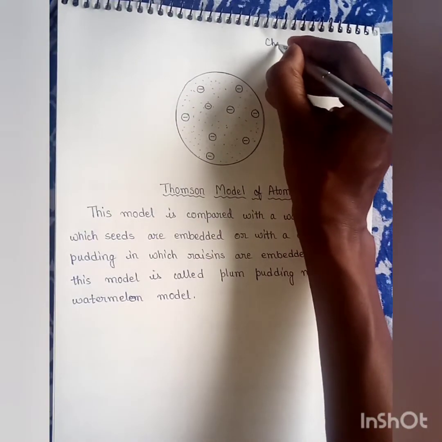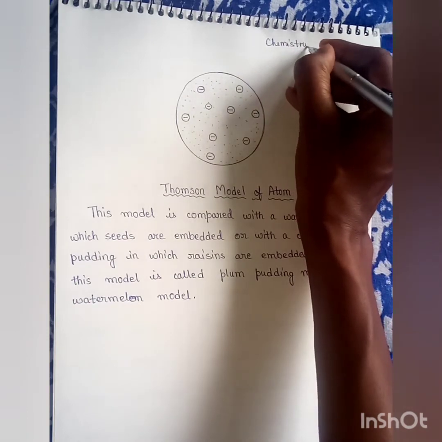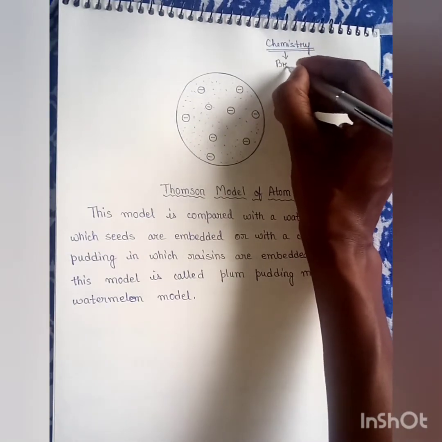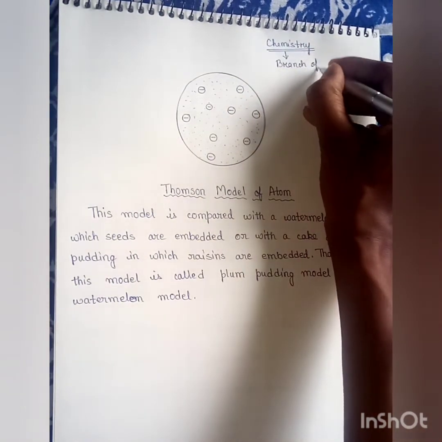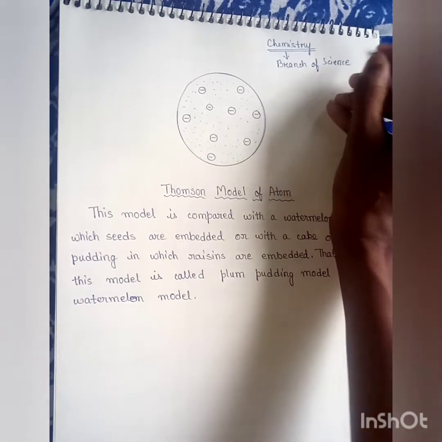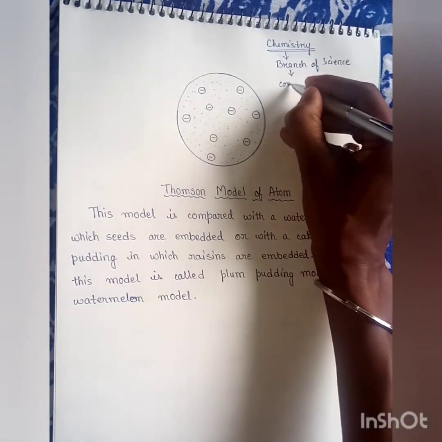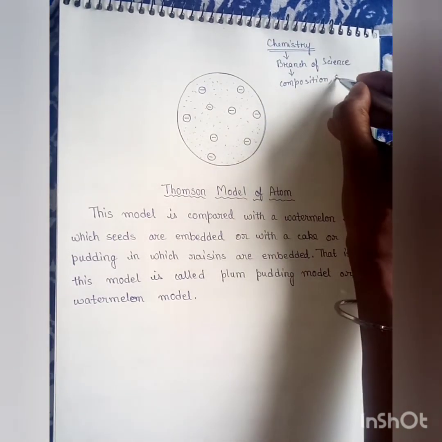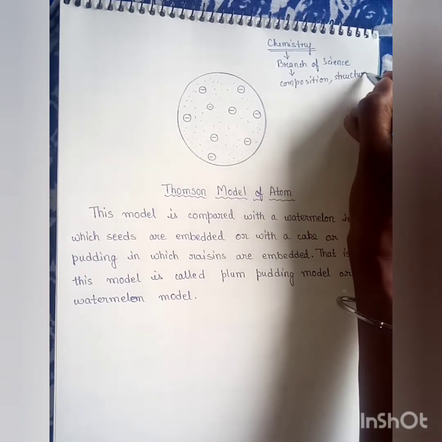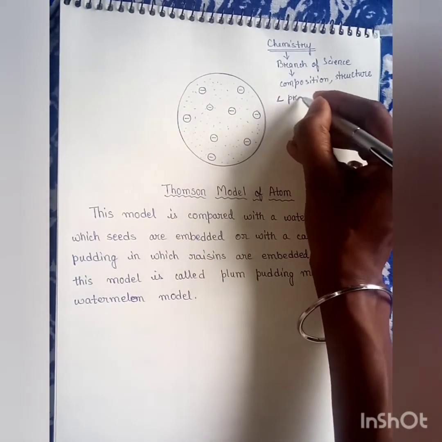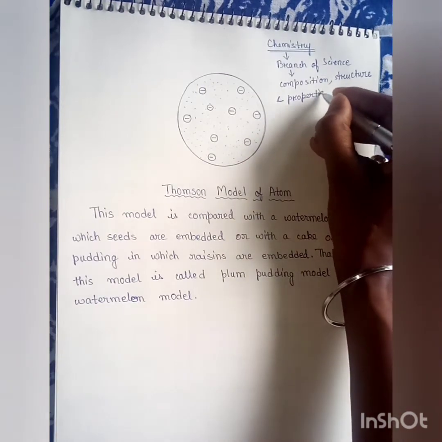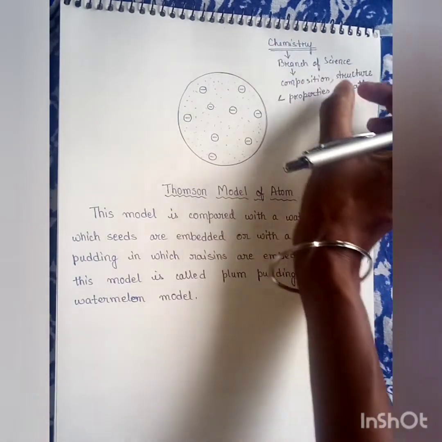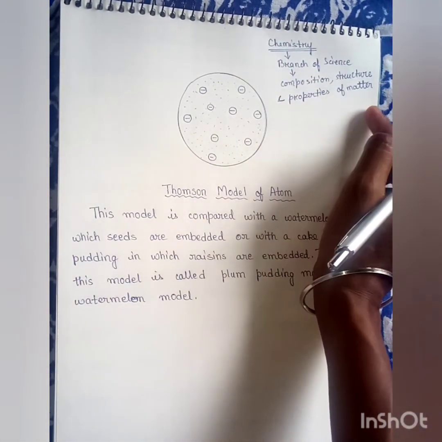So friends, what do you mean by chemistry? Chemistry is a branch of science which deals with the composition, structure, and properties of matter.